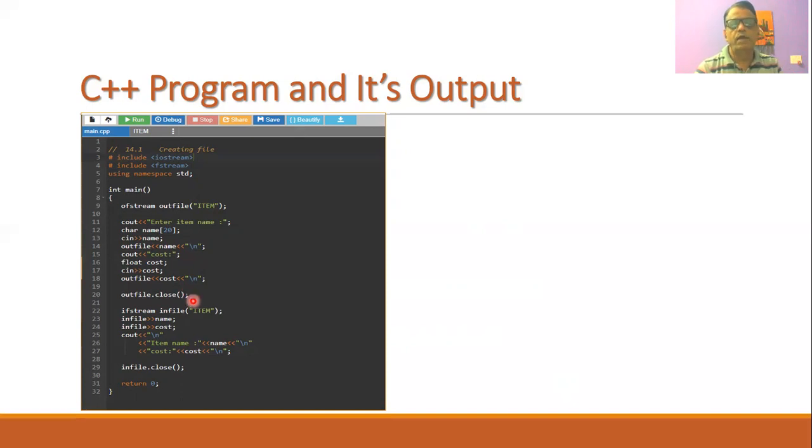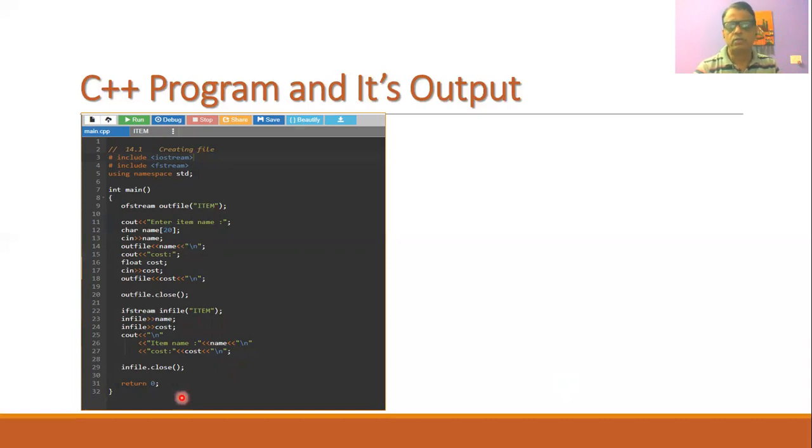Now once the file is created, we will close the file by using the statement outFile.close. Now again we will open the file as an input stream so that we can read the data from the file. We will read the name, then we will read the cost, and then we will print the item name and cost, and finally again we can close the file and return 0 to our main function.